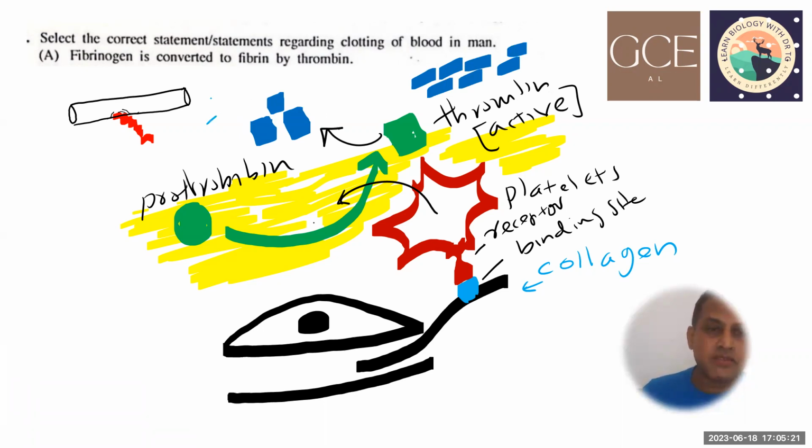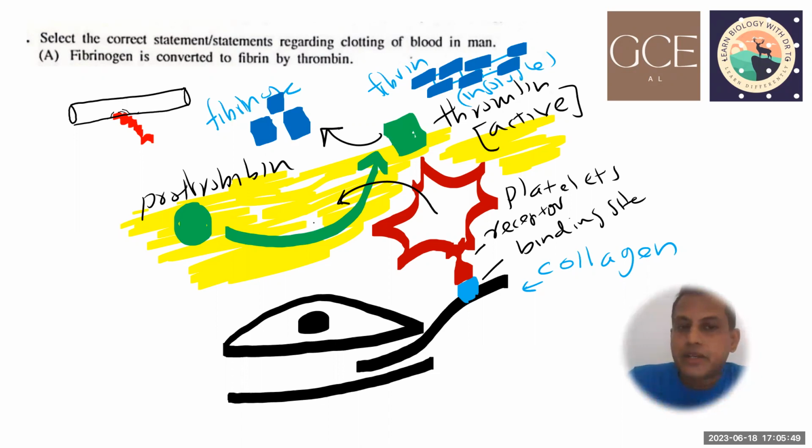So this one is fibrinogen, and this one is fibrin. Fibrin starts to join together into an insoluble fibrin structure. This fibrin acts as a net mesh, and it can trap cells, platelets, white blood cells, red blood cells, and form a clot in this place.